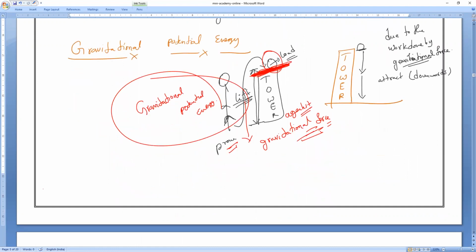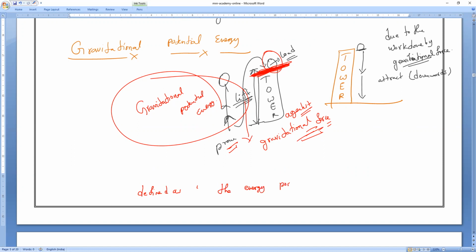So, gravitational potential energy we will define as, please write it, everybody. Very simple, we can say: gravitational potential energy is defined as the energy possessed by the body.